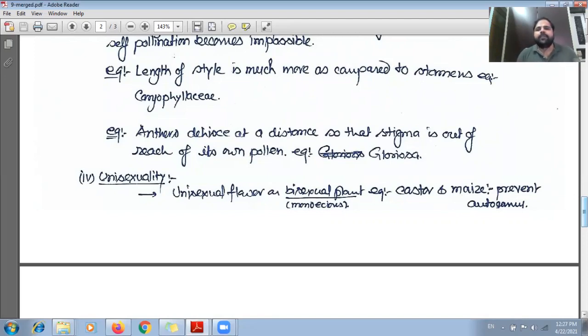That's why cross pollination is more beneficial than self pollination. Although self pollination has its own benefit also, so it also occurs, but cross pollination is very important in case of sexually reproducing plants.